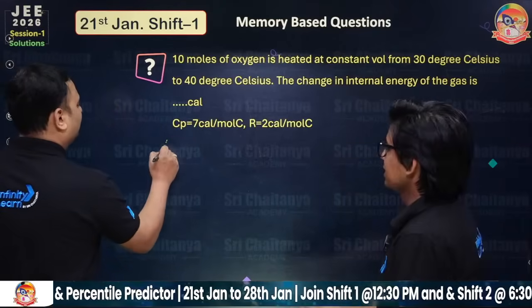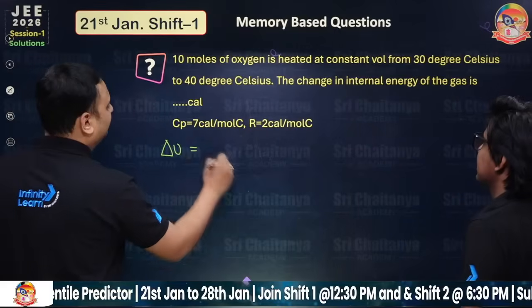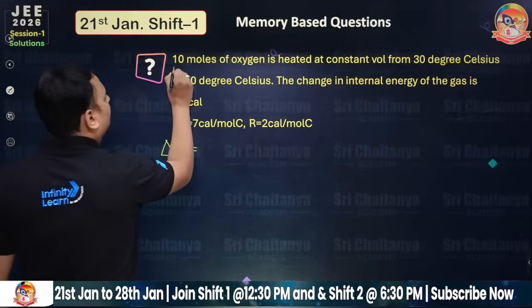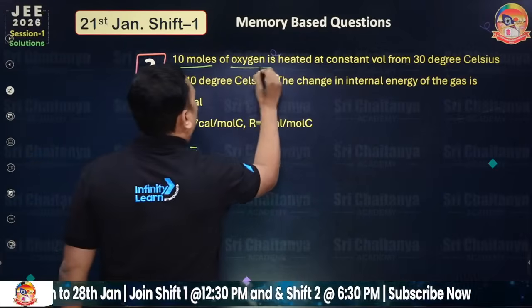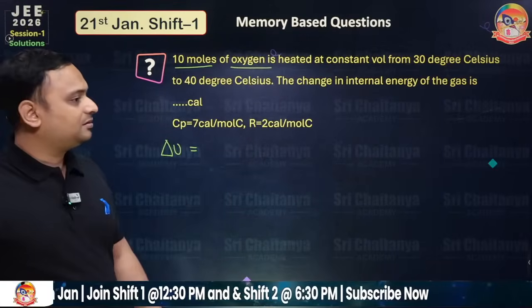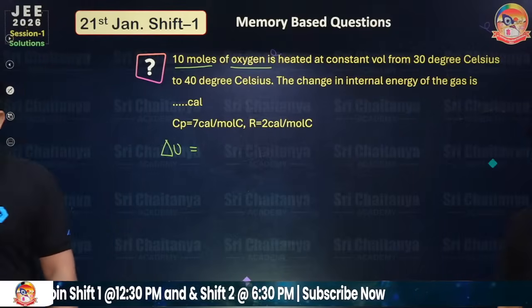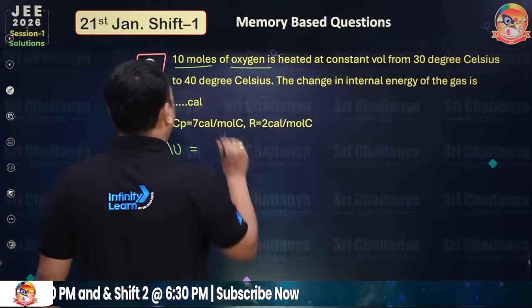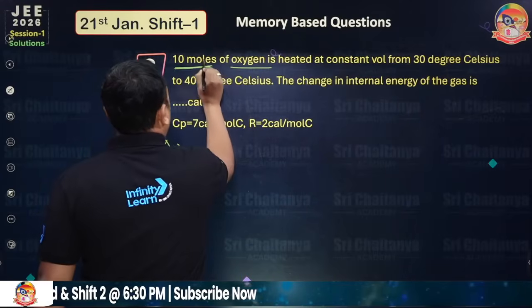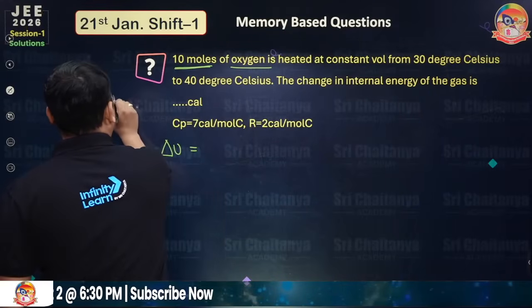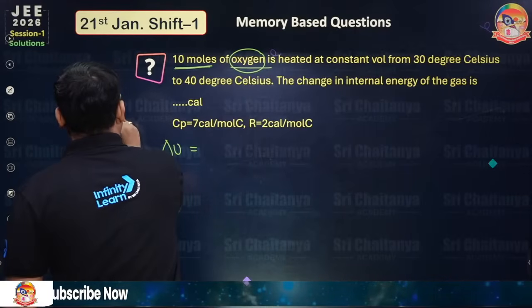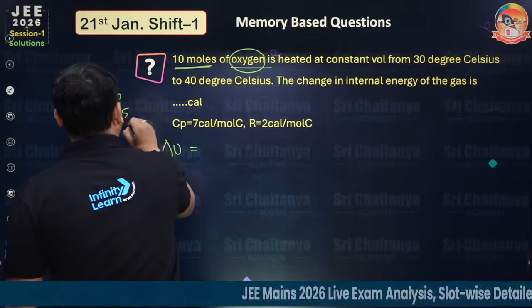Okay. So this question: 10 moles of oxygen is heated at constant volume from 30 degrees Celsius to 40 degrees Celsius. Find the change in internal energy of the gas. Let's solve this problem as a student. If we read this question for the first time, we have 10 moles, so n is equal to 10. Again, oxygen is diatomic, O2, so we have the degrees of freedom as 5.